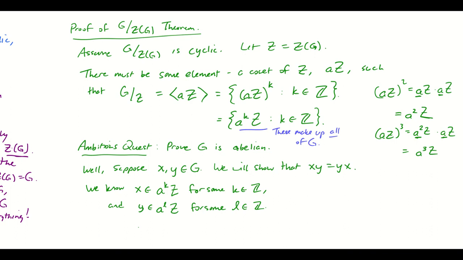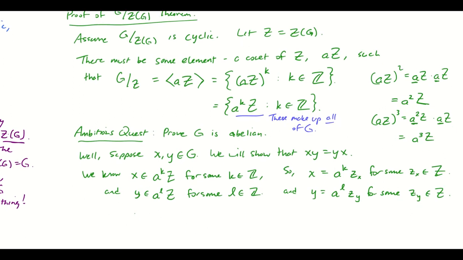Because we know that, we can also say the following. X can be written as A to the K times some element of the center, which we'll call Z sub X, for some Z sub X in the center. And also Y is equal to A to the L times Z sub Y, for some Z sub Y in the center.